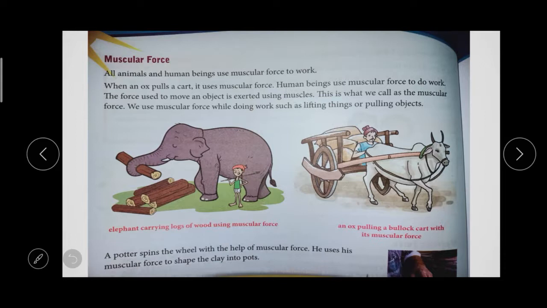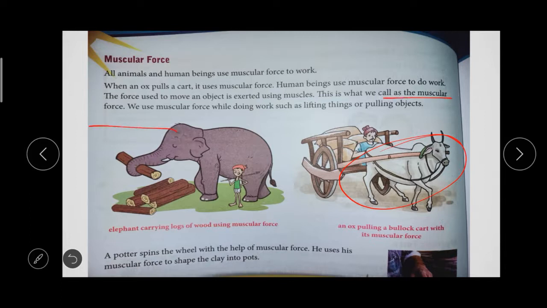If an ox pulls a cart, it uses its muscular force to carry the loads. The force used to move an object using our muscles is what we call muscular force.